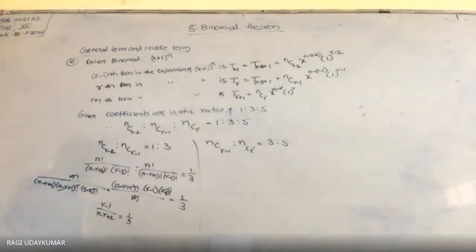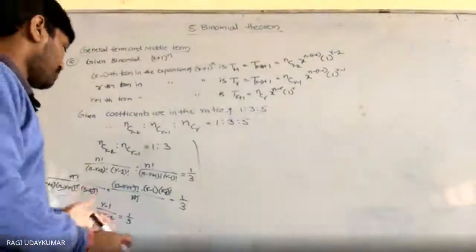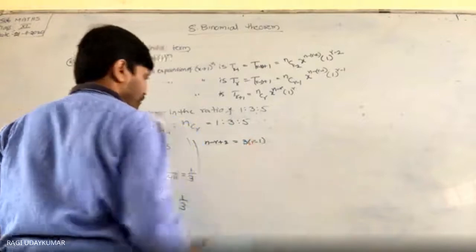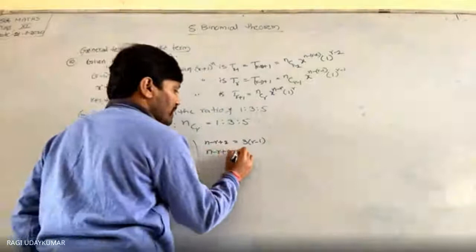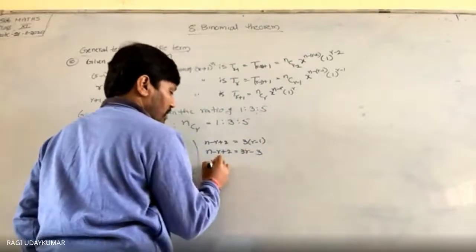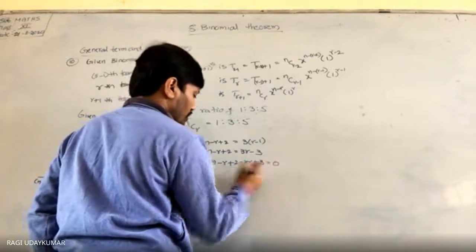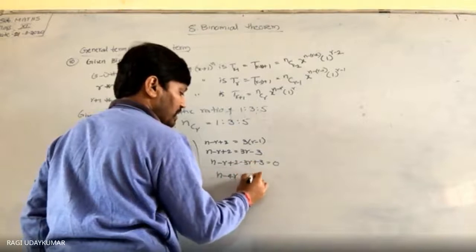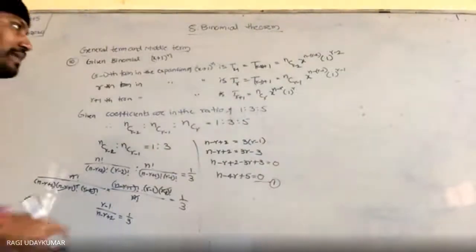You are going to get a linear equation in terms of n and r. So first let us consider this one. After completing this, cross multiply: n minus r plus 2 is equals to 3 into r minus 1. So n minus r plus 2 is equals to 3r minus 3. n minus r plus 2 minus 3r plus 3 is equals to 0. n minus 4r plus 5 is equals to 0. This is a linear equation.